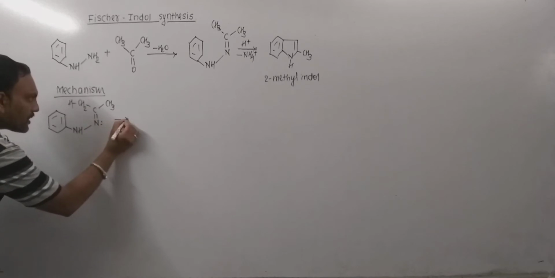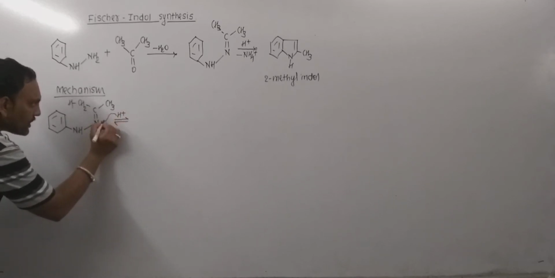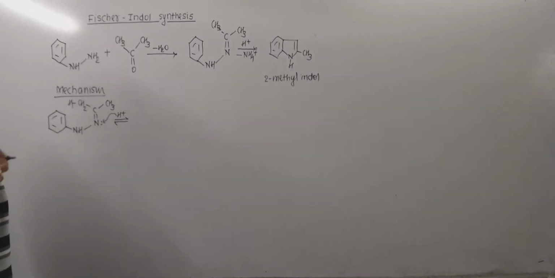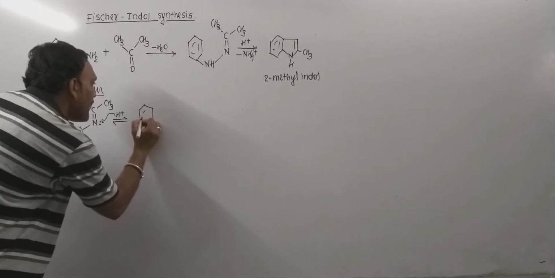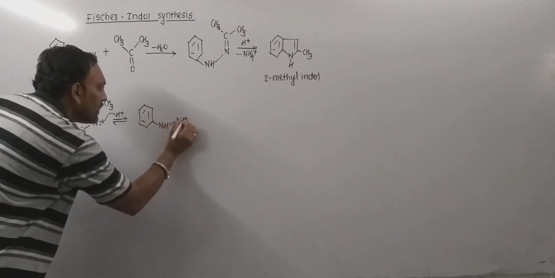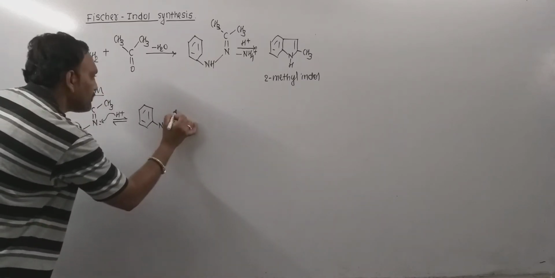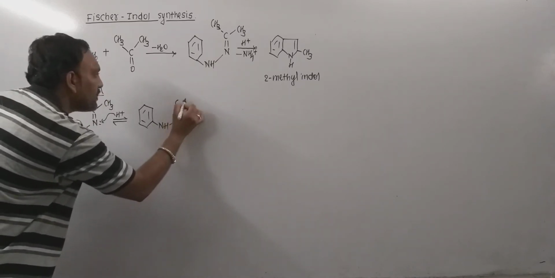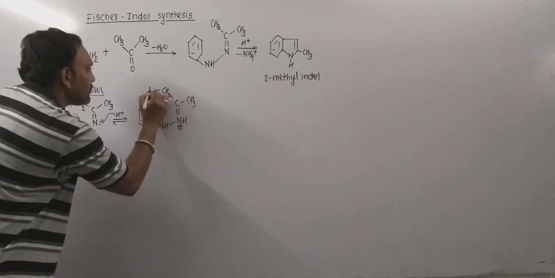Now in the very first step what happens, in acidic medium protonation takes place in this manner, and which leads to the formation of an intermediate that can be given as, this is the intermediate so obtained in the very first step.